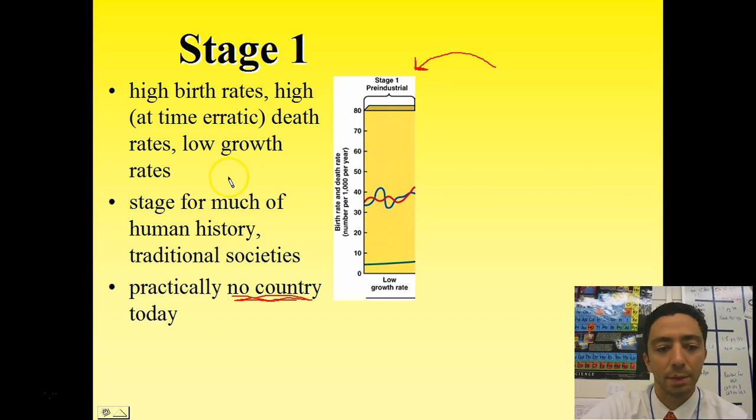This is like our hunter-gatherers. You have a really high birth rate, but also a really high death rate in this stage, and that gives you a very low growth rate. We don't see much separation between the red birth rate line and the blue death rate line. They're just up and down, but there's no difference between them. This is most of human history. We lived in this constant struggle between birth and death. It gave a very low growth rate, but it's still going upwards. It's still positive growth.